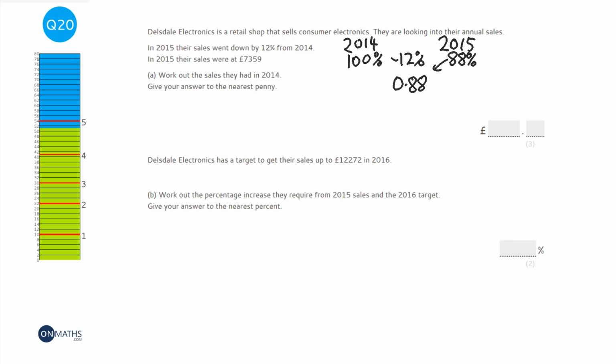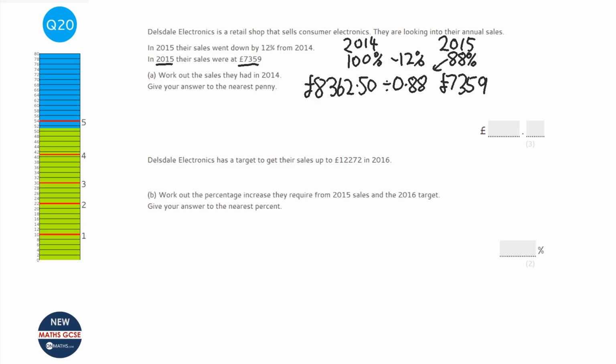But in this question, we're given the 2015 sales, so we're given this one here. So we want to work backwards. So what we want to do is, I'll get my calculator, 7,359 divided by 0.88, and that gives me £8,362.50.